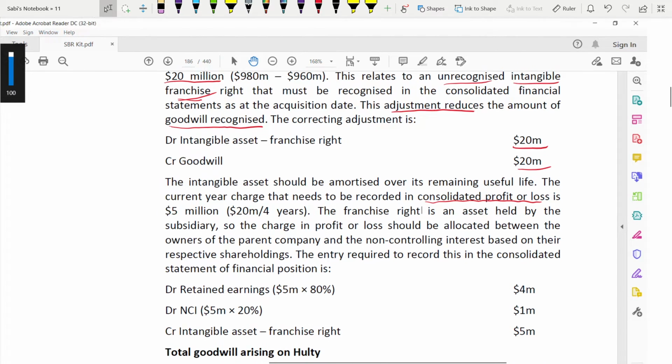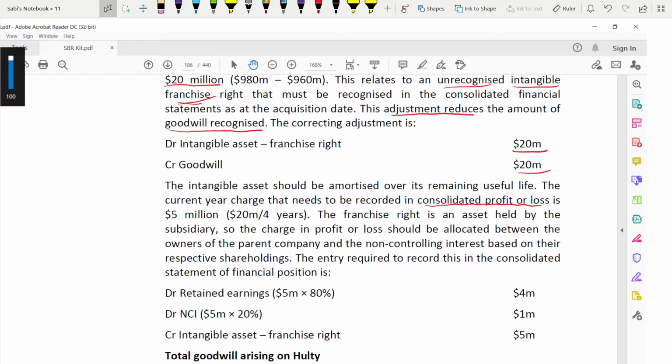Where will it go? In the consolidated profit or loss, because they told us consolidated financial statements. So you need to write it. It will be 20 divided by 4, 5 million. Okay, so the franchise right is what?